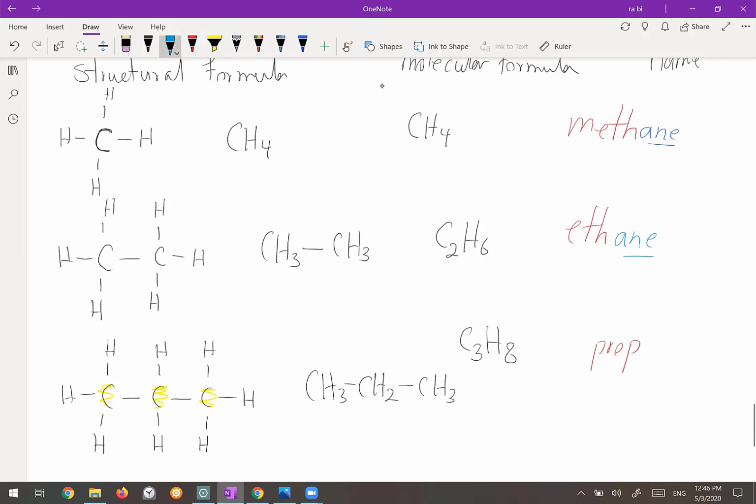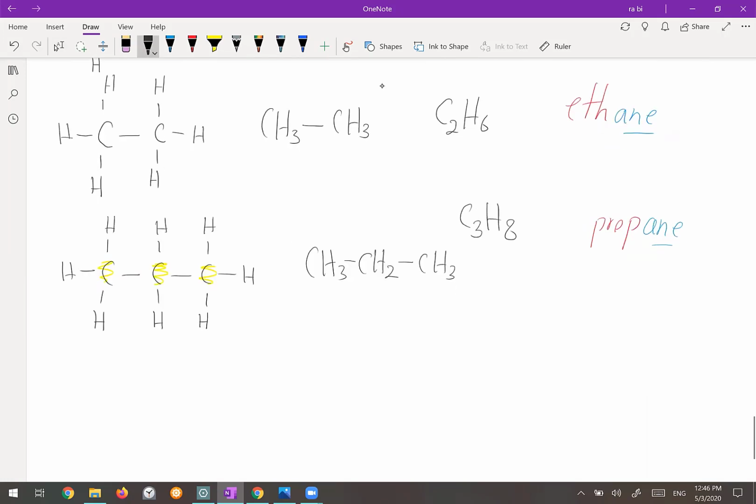Okay, and A and E. So this is propane. The next hydrocarbon in this group has 4 carbons. 1, 2, 3, 4. The first carbon needs 3 hydrogens. The second carbon needs 2 hydrogens. The next one needs 2 hydrogens. The next one needs 3 hydrogens.